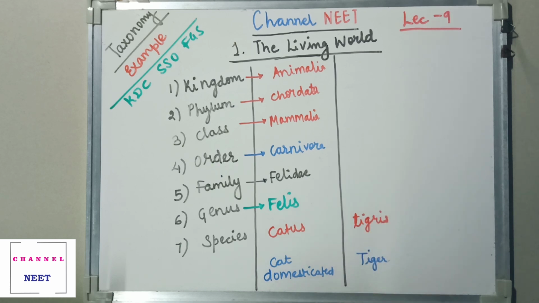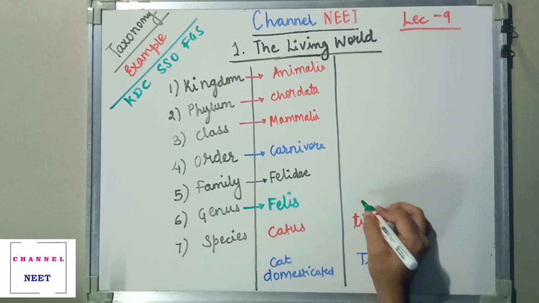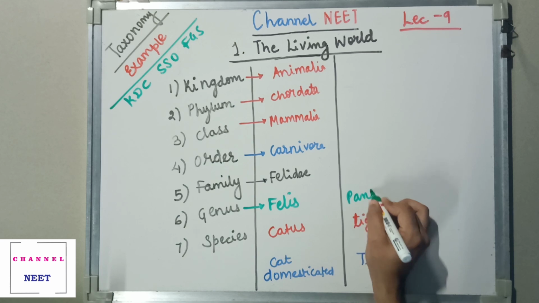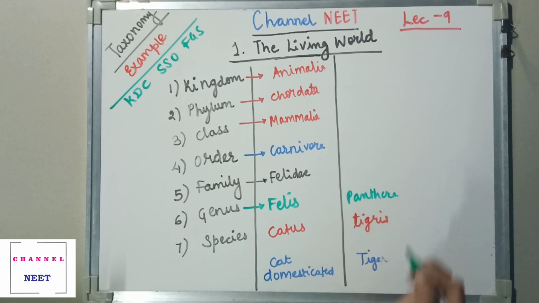Now it belongs to a genus that we call Panthera. Now Panthera means spotted cats. I'll write that word. Next it is going to give you the family that we call Felidae.